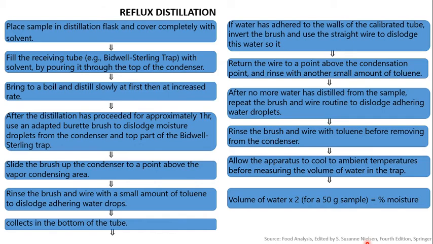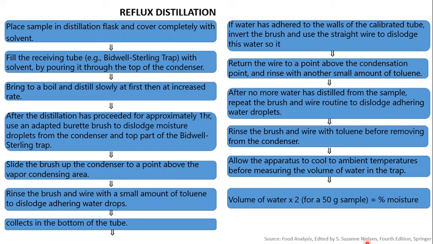Now the procedure for the reflux distillation. First of all, we place the sample in the distillation flask and cover it completely with the solvent. Then we fill the receiving tube, the Bidwell Sterling trap, with solvent by pouring it through the top of the condenser. Bring to boil. We boil the given solution and distill slowly at first, and after that we increase the temperature.